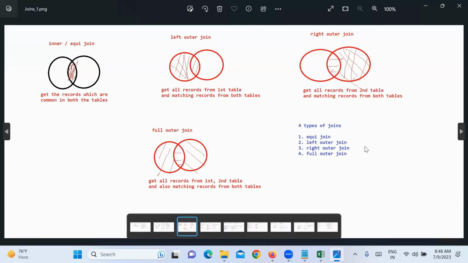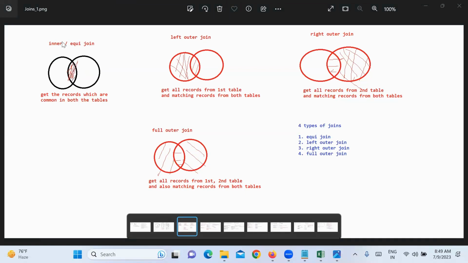Let's see what the different types of joins are. If I take this circle as table 1 and this one as table 2, assume there are two tables. In both tables, which records do we get here? I'm trying to display only the records which are common between both the tables. I want only the common data between both tables.